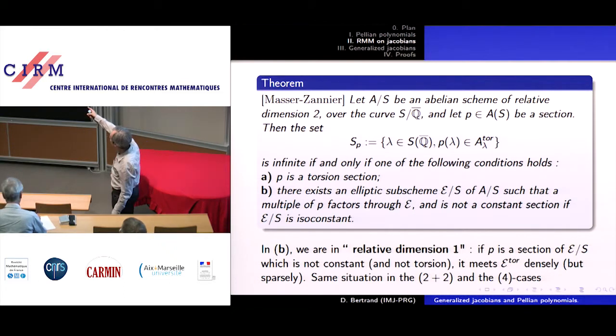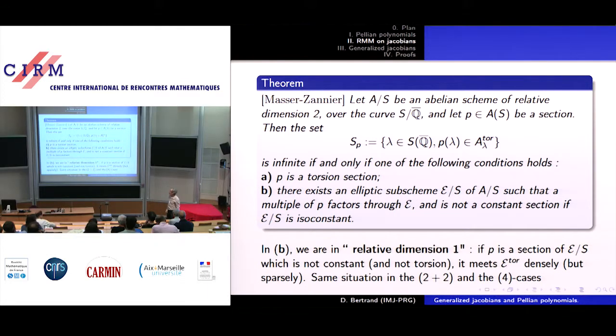So we are looking at the lambda such that P of lambda is torsion, and that will correspond in our families to the lambda such that d lambda is Pellian.